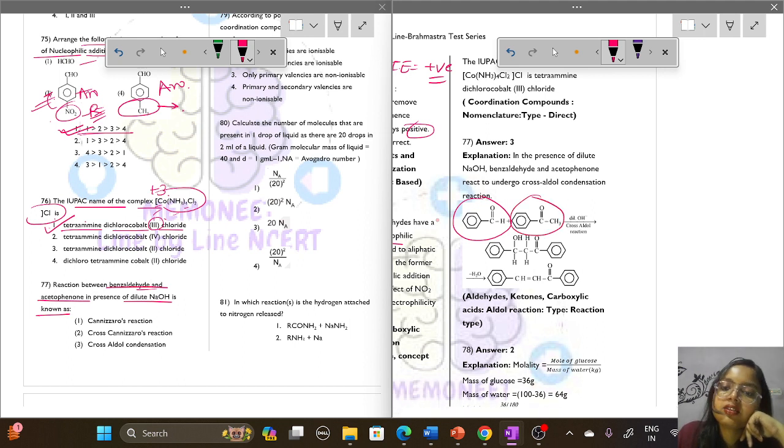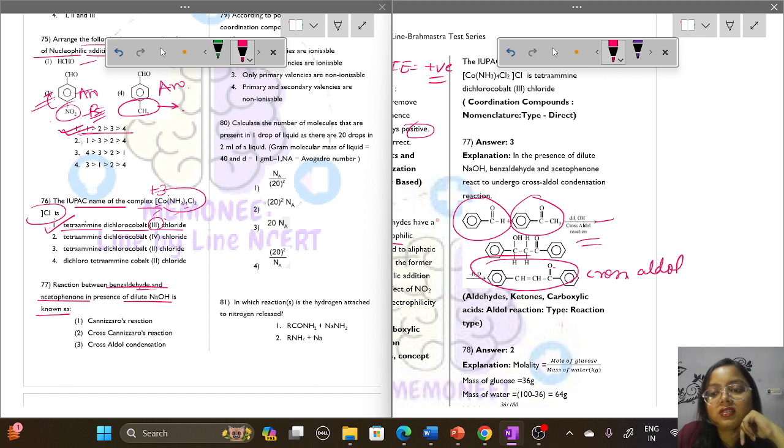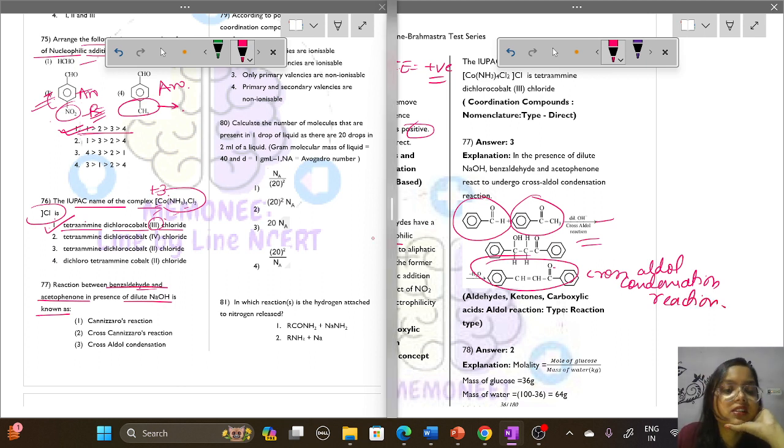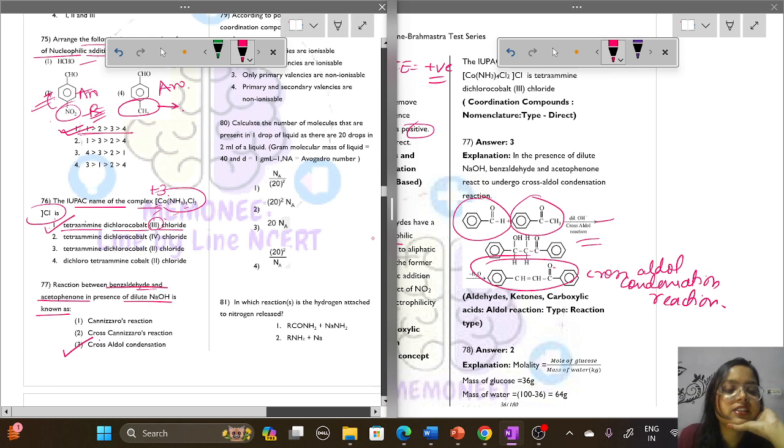These two react with dilute OH minus and result in the cross aldol condensation reaction. This is the cross aldol product formed. So the reaction is the cross aldol condensation reaction. Option number 3.